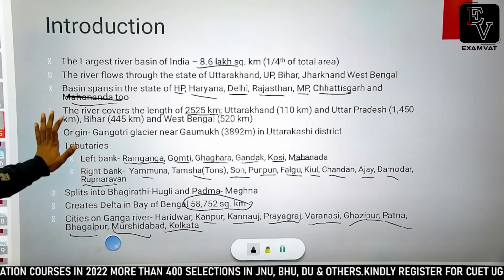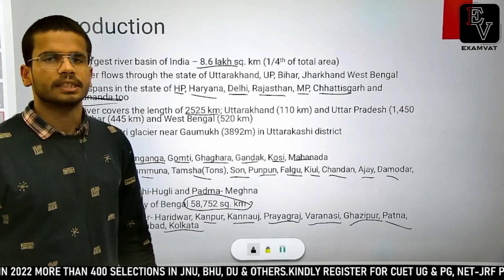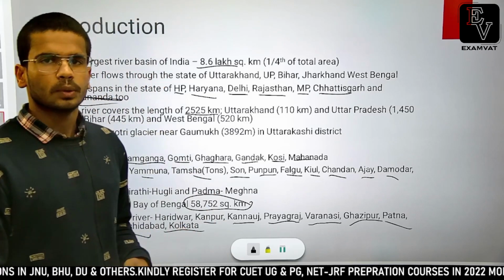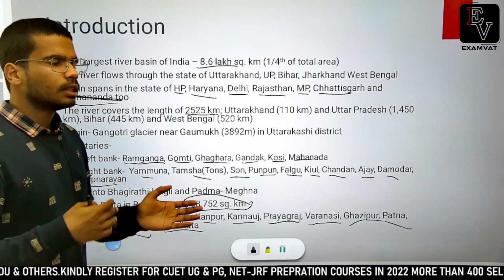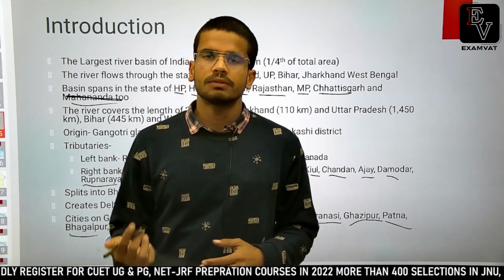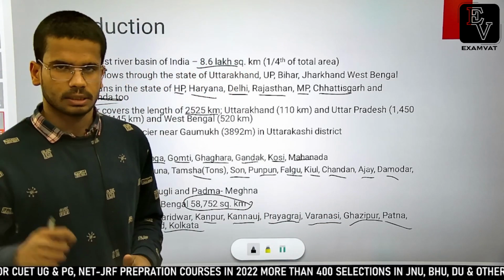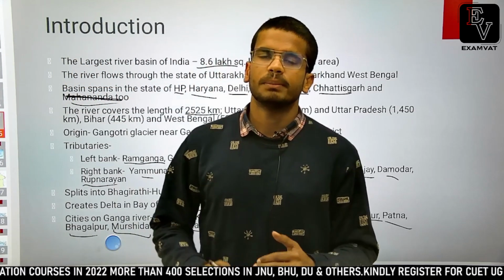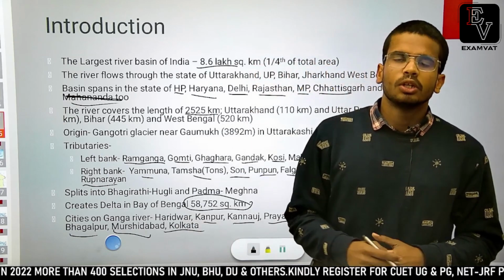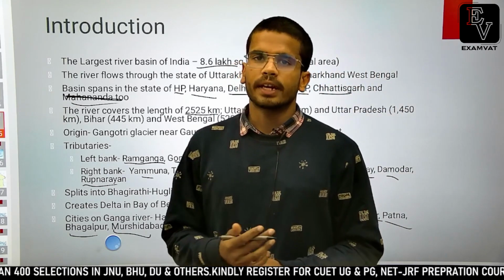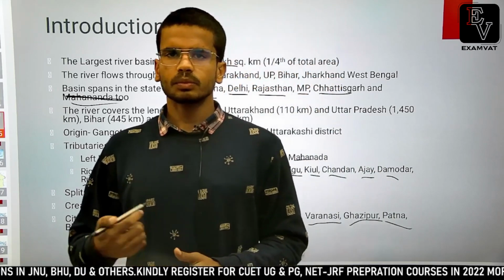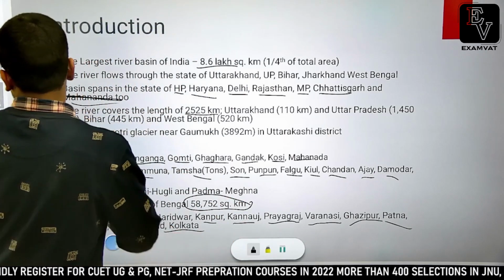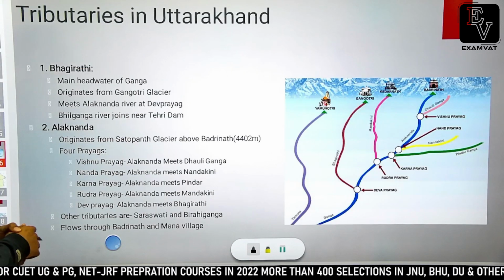If you see, it flows through most densely populated states of this country, and it is a lifeline for the people living in those states, because all the people are either dependent on Ganga river or its tributaries for basic need of water in these regions. And this region is not an industrialized region. It is a region where people are engaged in agricultural activities. So the Ganga river is bifurcated into number of canals in the state of UP and Bihar to supply the agricultural water requirements of the farmers in them. Okay. So let's now talk about the tributaries of Ganga river system.